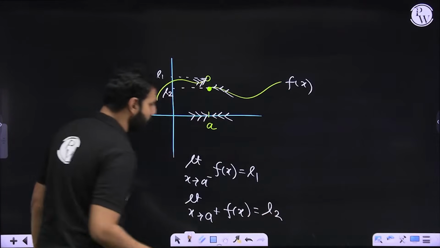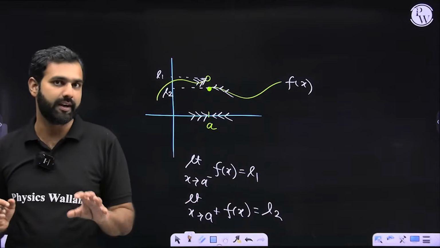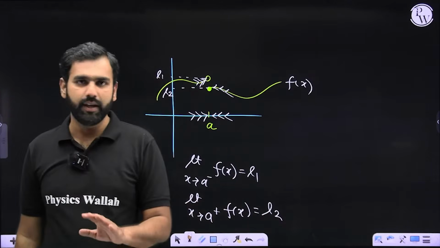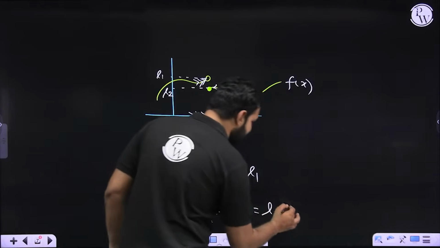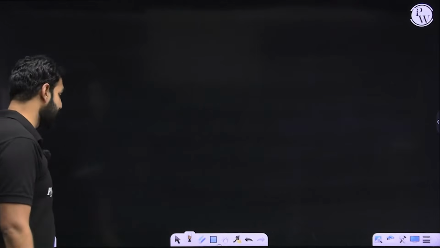So I hope most of you must be realizing that in this particular case, L1 is not the value of the function at A. However, coincidentally or luckily, L2 happens to be a value of the function at A, but it is not necessarily true. That's exactly what I'm trying to make you understand. I'll give you one more example through which you may get more clarity.